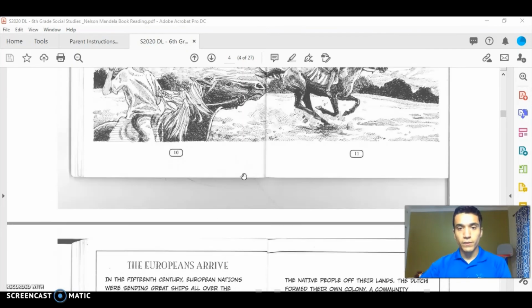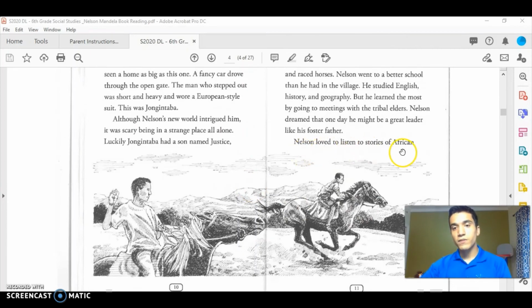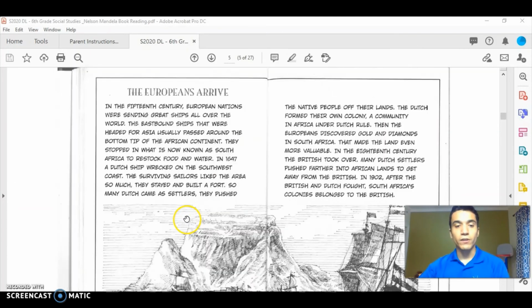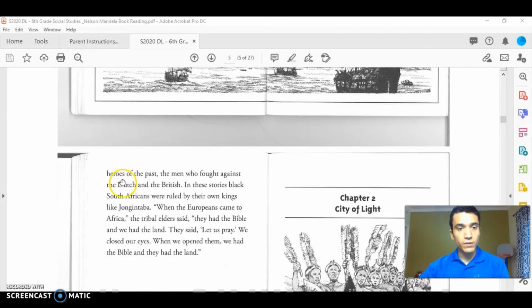So going back, we left off where it said, Nelson loved to listen to stories of Africa. Heroes of the past, the men who fought against the Dutch and the British. In these stories, black South Africans were ruled by their own kings like Jongintaba. When the Europeans came to Africa, the tribal elders said they had the Bible, and we had the land. They said, let us pray. We closed our eyes. When we opened them, we had the Bible, and they had the land.